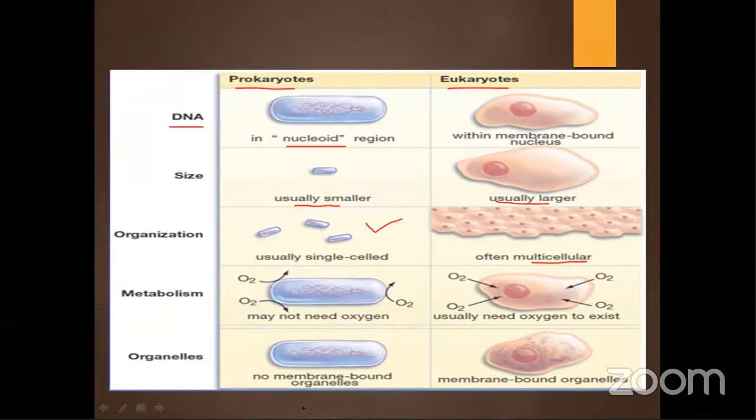Yeah, speak first. Absent in prokaryote, correct. Then plasmids are seen in case of your eukaryotes? No, plasmids are not seen in eukaryotes. It is seen in case of your prokaryote.